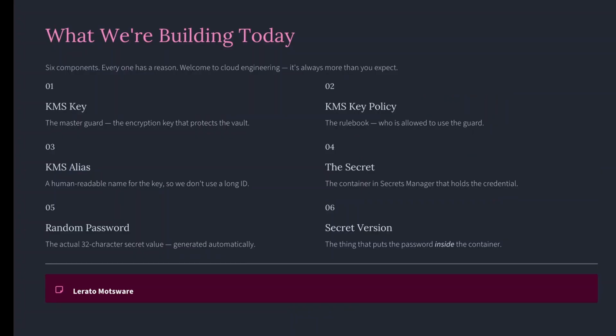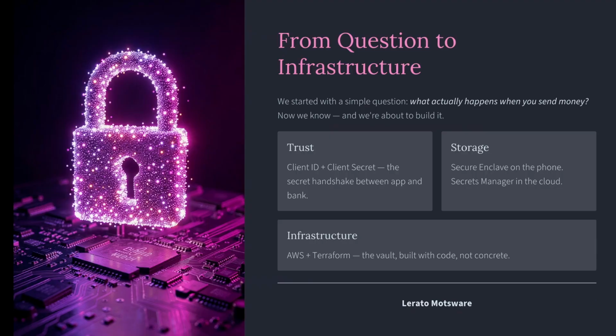Six things we need to build. 1. KMS key, the master guard that protects the vault. 2. KMS key policy, the rule book, who is allowed to use the guard. 3. KMS alias, a human readable name. Nobody remembers long IDs. 4. The secret, the container in Secrets Manager. 5. Random password, the 32 character secret generated automatically, never written by a human. 6. Secret version, puts the password inside the container. Six components. Welcome to cloud engineering. It's always more than you expect.